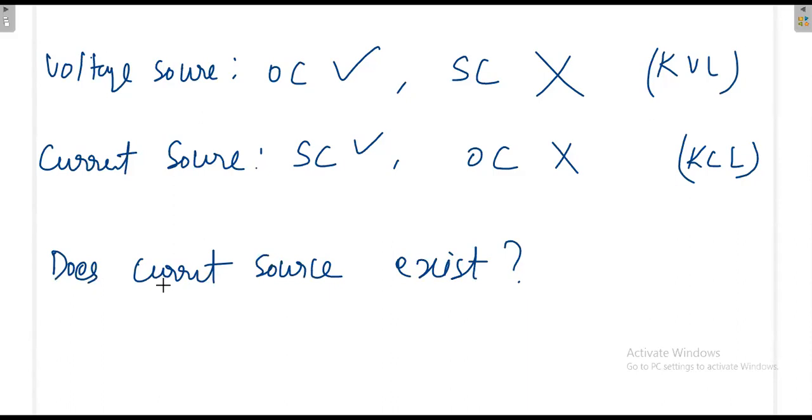First you have to get the current. If it is existing, how? Or otherwise, whether we can derive the current source from the voltage source. Now you think over this. If it is not existing, then think over how to derive the current source from the voltage source. These are all some basics.